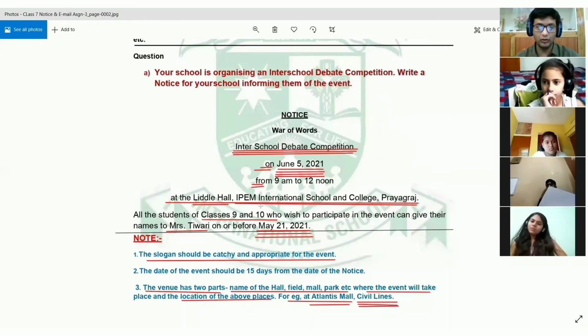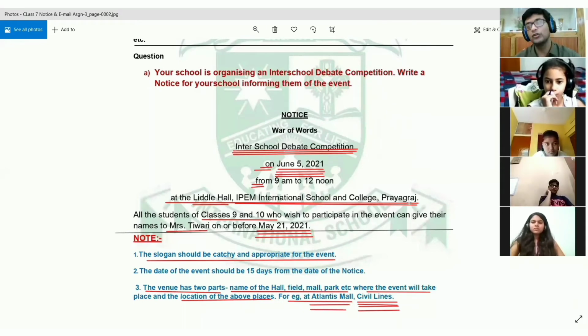So your venue part will have two parts. First will be the place where an event is going to be held, and the second will be the location of that venue. So you are going to mention that it is located in civil lines. You can even write your school is located in Civil Lines, Prayagraj, right? So basically, you can provide the details that where it is located. All right. So is everything clear in the notice? Should we proceed towards email, or do you have some doubts?